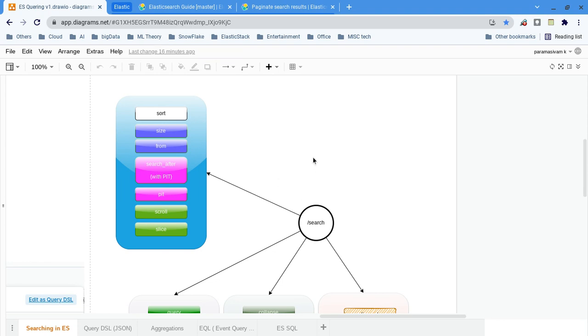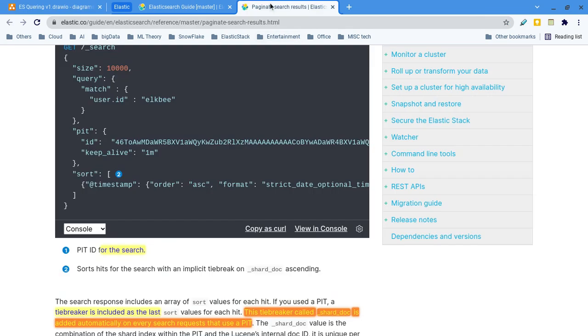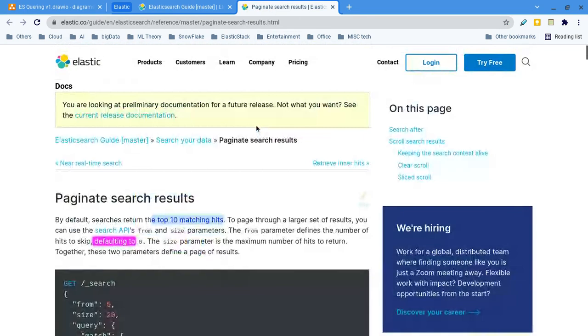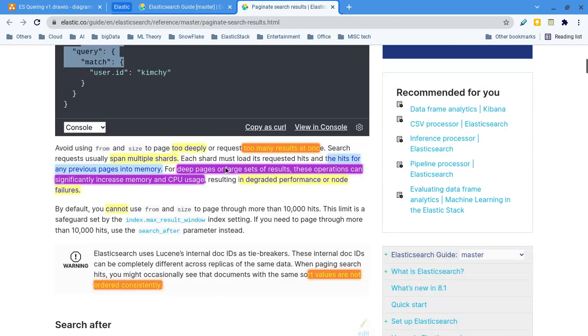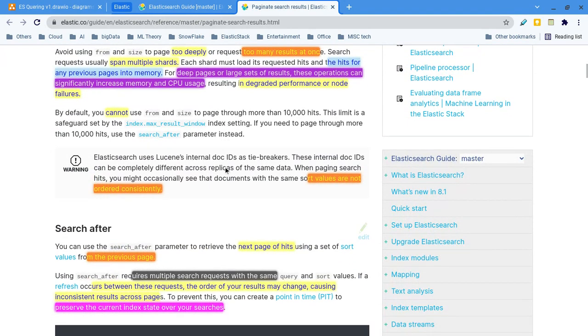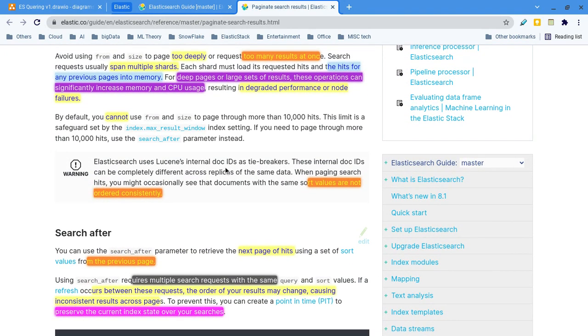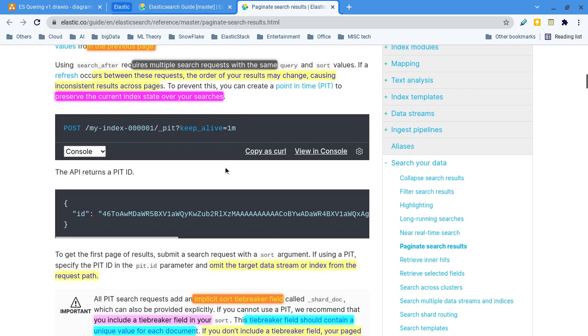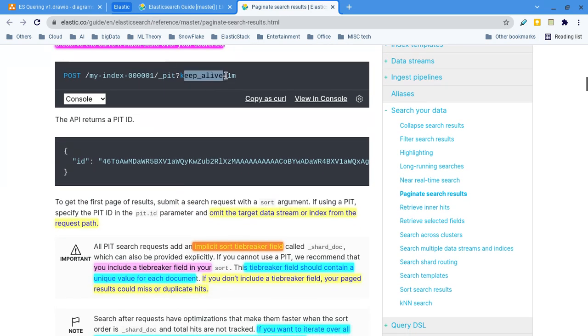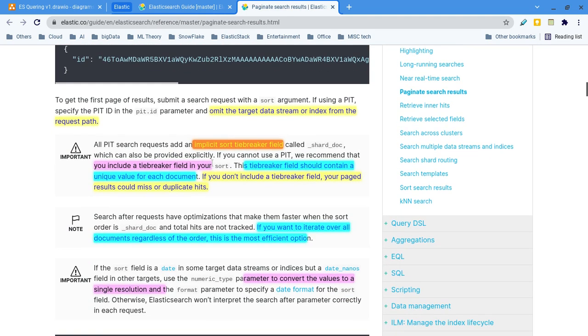Thanks for watching, and I think I can go through some of the things here. So this is very basic, it does not have anything. If you want to have search context based, then we will go for search. This is keep alive, which is 1 minute, right? So PIT. This is what keep alive I have set. I think I have covered it here.